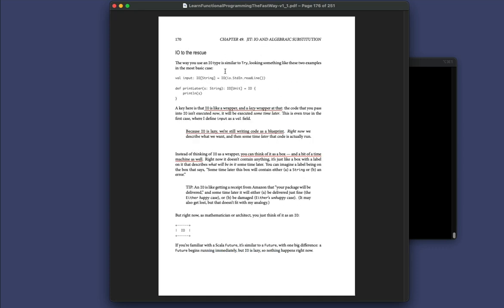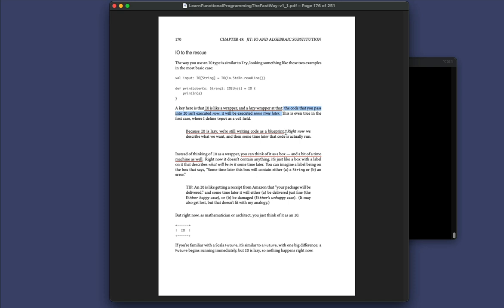So here I note IO comes to the rescue, and I'll come back to this code in just a little bit. A couple of lines I want to note here are that IO is going to be like a wrapper, and it's going to be like a lazy wrapper at that. And what I mean by that is that the code that you pass into IO won't be executed now. It's going to be executed sometime later.